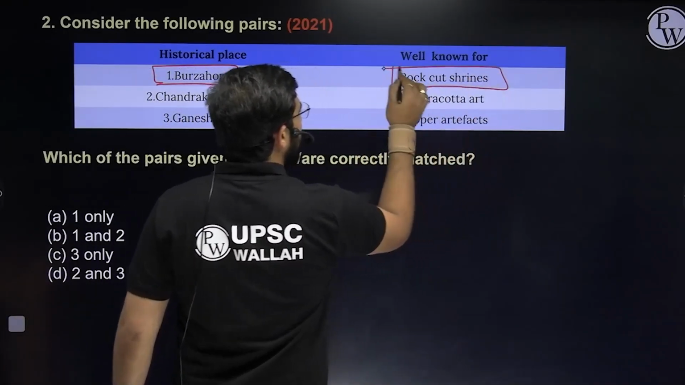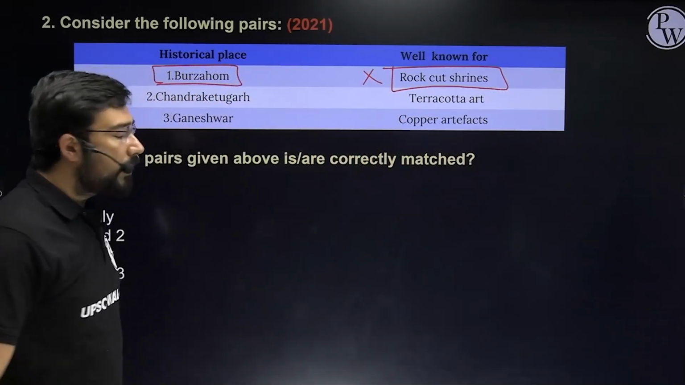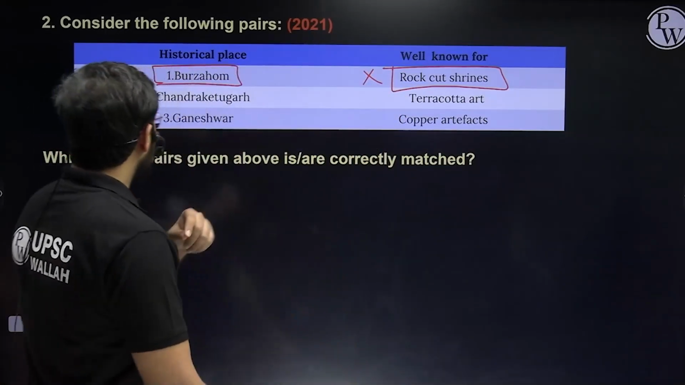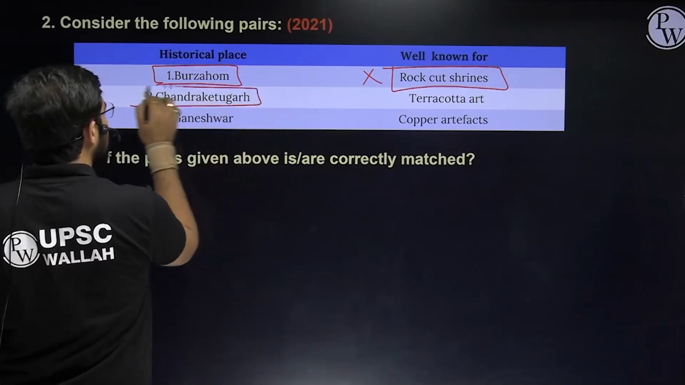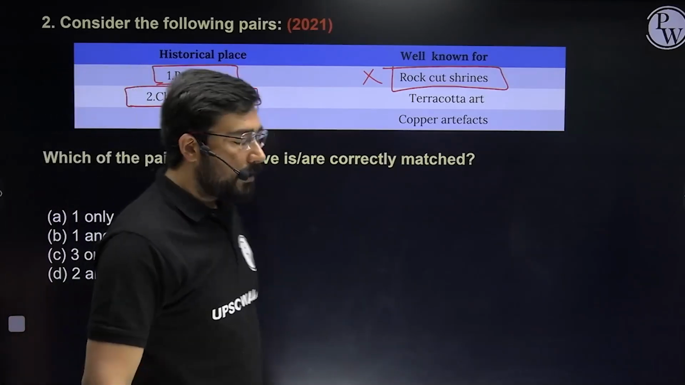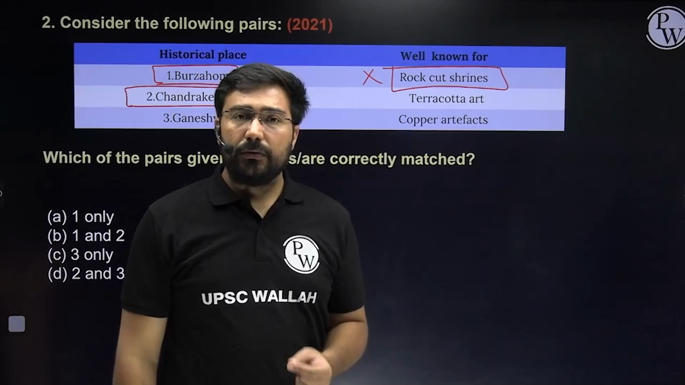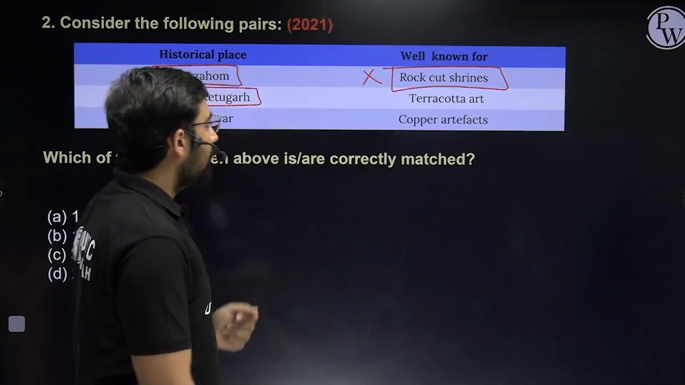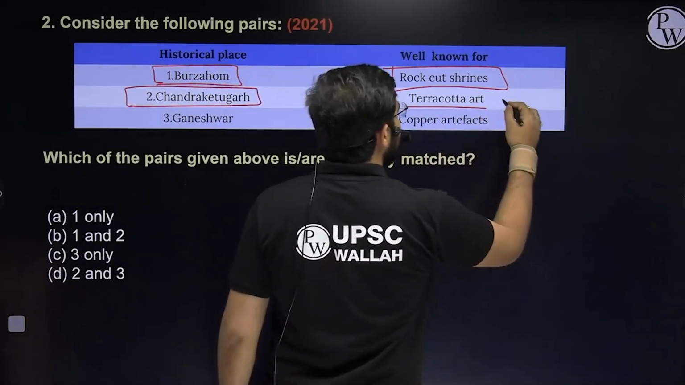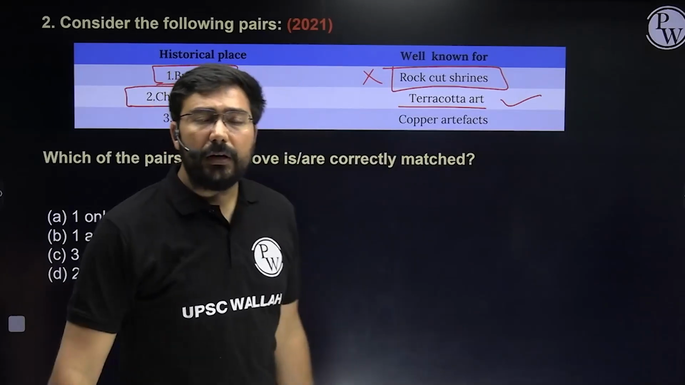Is it known for rock cut shrine? No, rock cut shrines are not found at Burzahom. Second, they've asked about again the same site, right? So Chirand was first asked in 2021, then they've asked about the same site in 2024. Is it a terracotta art center? Yes, absolutely. It's famous for terracotta art.